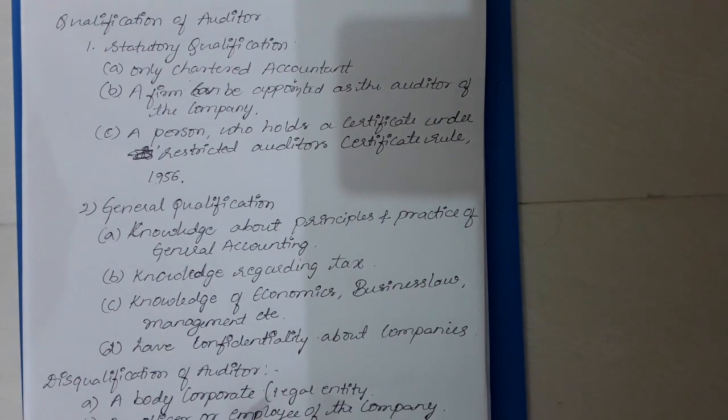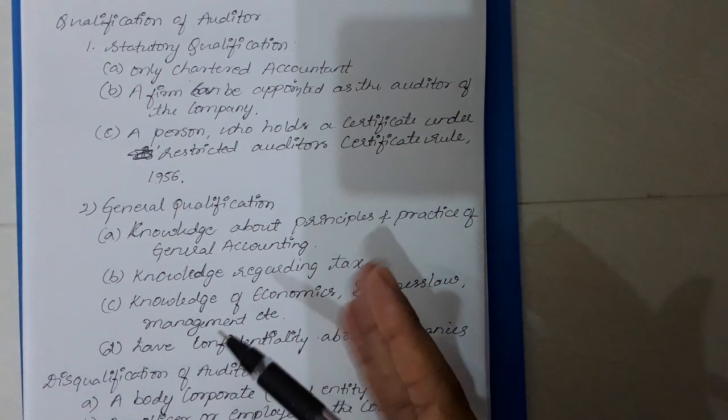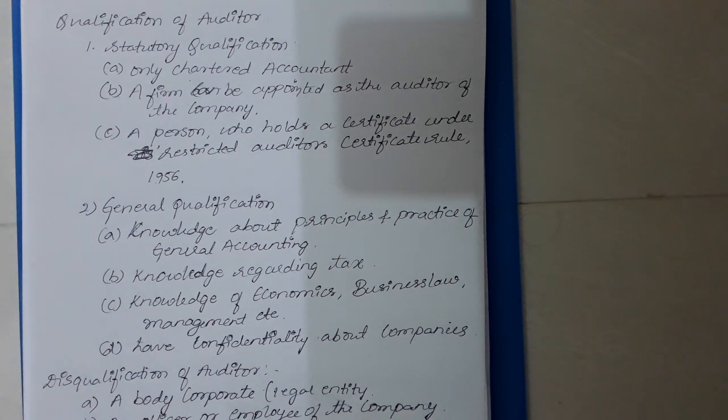Next, coming on to general qualification. What is the general qualification required for being an auditor? Other than the statutory qualification, what other qualification is he supposed to have? First, the auditor should have knowledge of the principles of general accounting concepts, and of cost accounting and management accounting. He should know how these practices are carried out. Next is knowledge about taxes, that is income tax, sales tax or wealth tax, whatever it is. He should have knowledge of all the taxes which are payable.